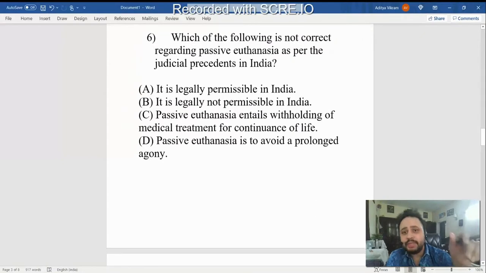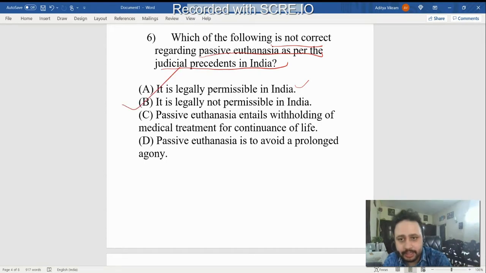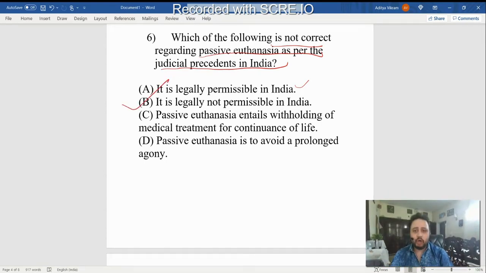MCQ number 6, which of the following is not correct regarding passive euthanasia as per judicial precedents in India? Okay, so the statement that this right is not there for passive euthanasia, it is legally permissible in India, so that is correct. The statement that it is legally not permissible in India is incorrect. So the right answer will be option B.